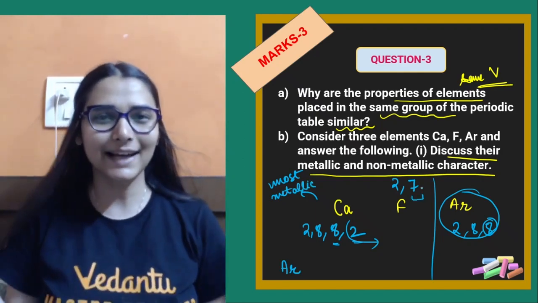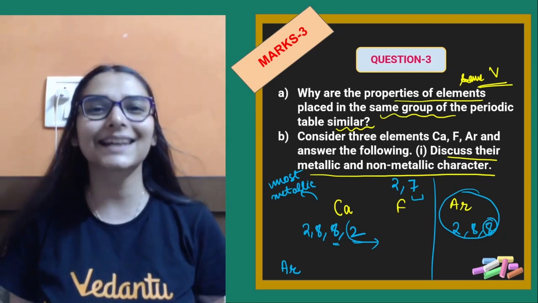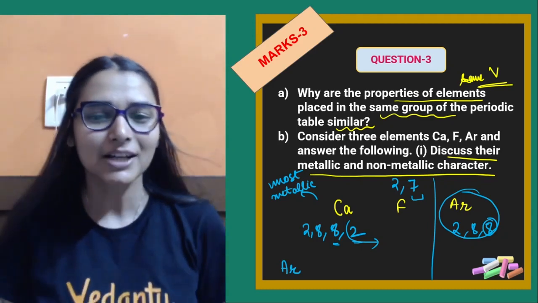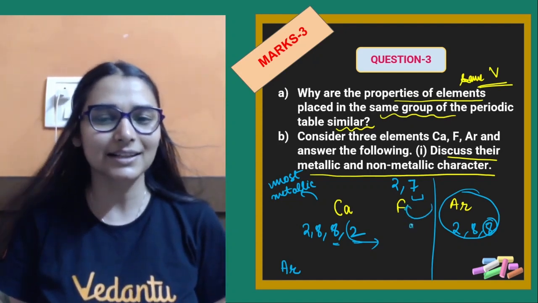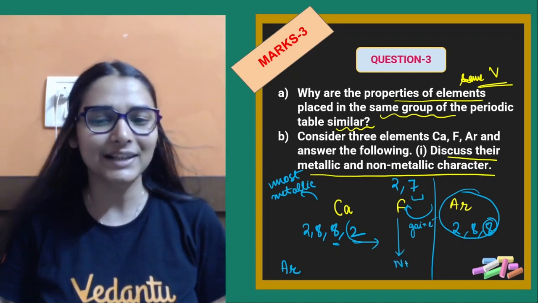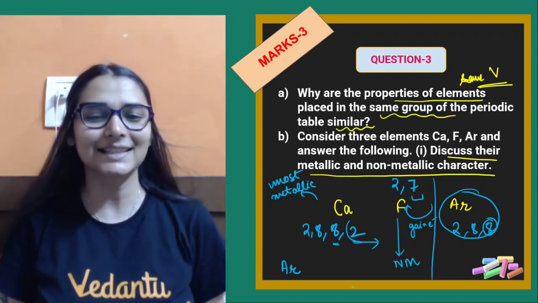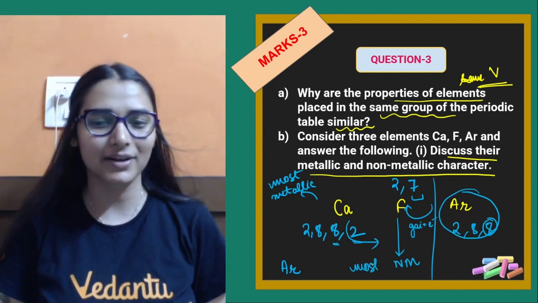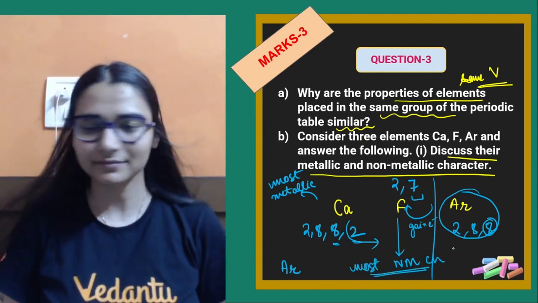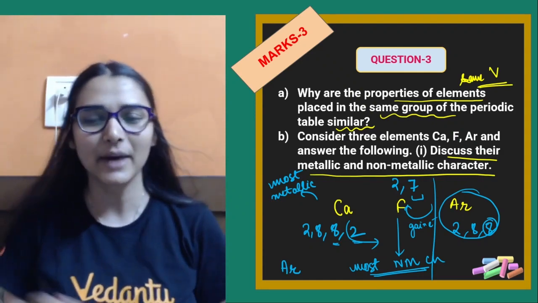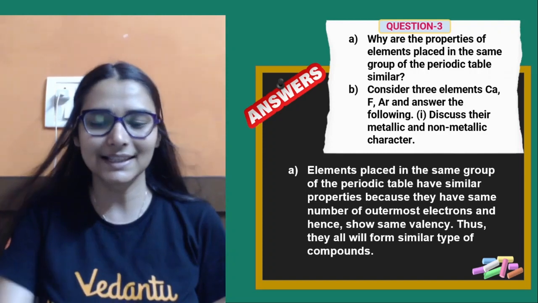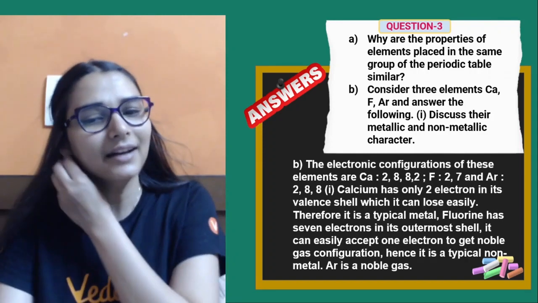Now talking about fluorine, fluorine got 7 valence electrons. So what is fluorine expecting? 1 electron in the valence shell so that it can be like neon. So fluorine here has tendency to gain the electron, and that is nothing but the non-metallic character, tendency of an element to gain the electron. So most non-metallic character किसका है? Fluorine का. Most metallic calcium, and least of these character argon would be there. Easy है? Yes, all the answers are attached there.